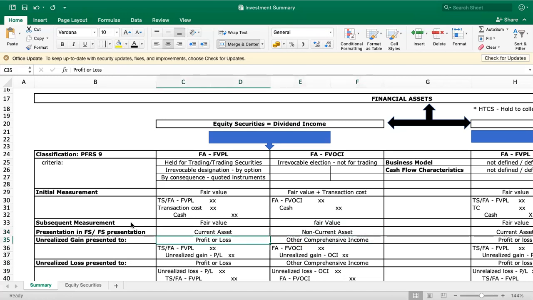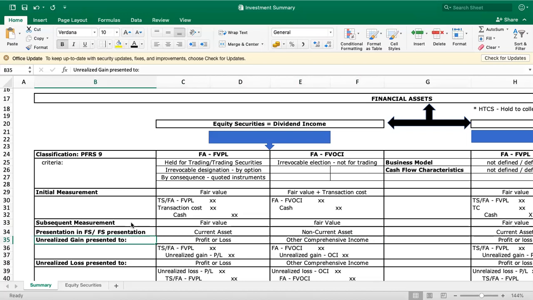So again, because there's an initial and subsequent measurement, there's a possibility that there are changes in the amounts from the initial fair value measurement to the subsequent measurement. How are we going to recognize or account for the difference? So we have this unrealized gain or loss. Unrealized gain if the subsequent measurement is greater than your initial measurement. Since you are the investor here, if there's an increase from the initial to the subsequent, that's a gain on our part because the value of the investment increases.